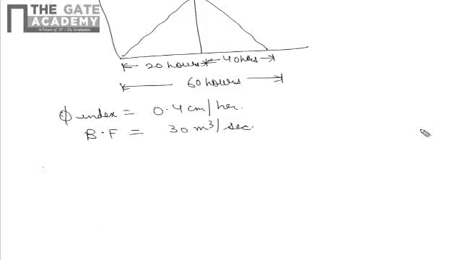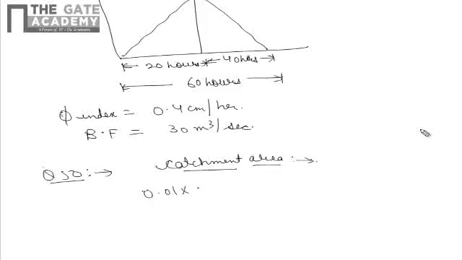And in question number 50 it is asked, what is the catchment area? Now if we talk about catchment area, that will be given by 0.01 multiplied by A, that is the total runoff that is taking place in this catchment. That should be equal to the area under this hydrograph, which is half of 60 into 120 into 3600, because base period is given in hours and we have to convert it into seconds for compatibility of units.